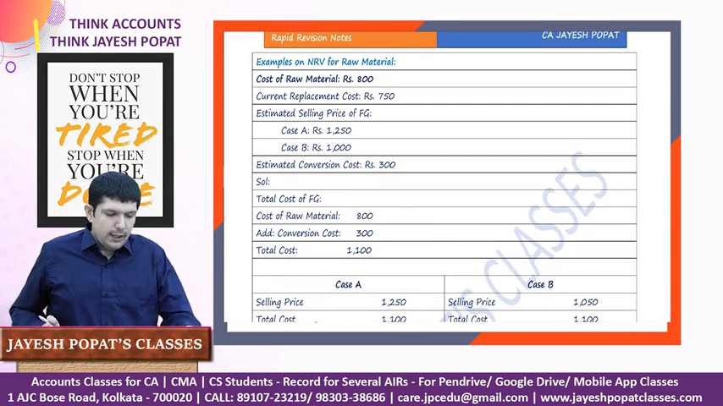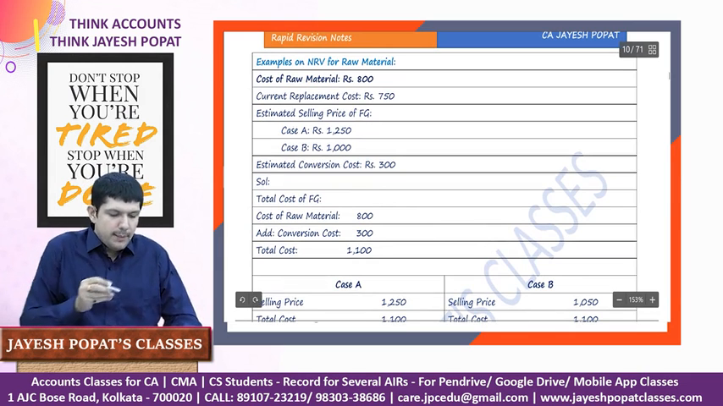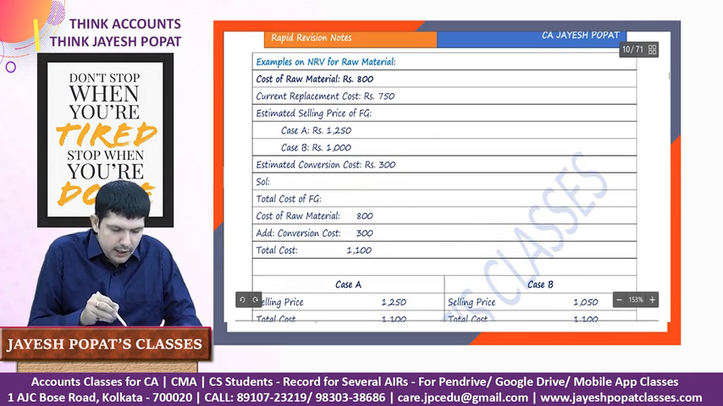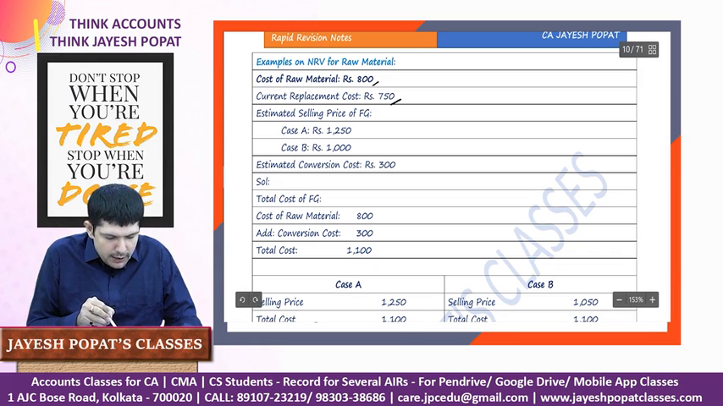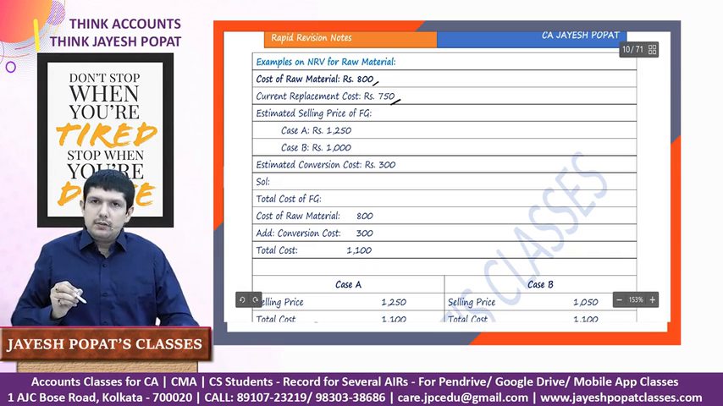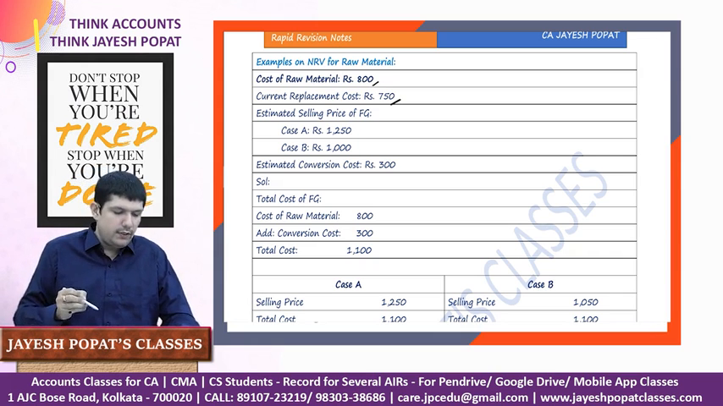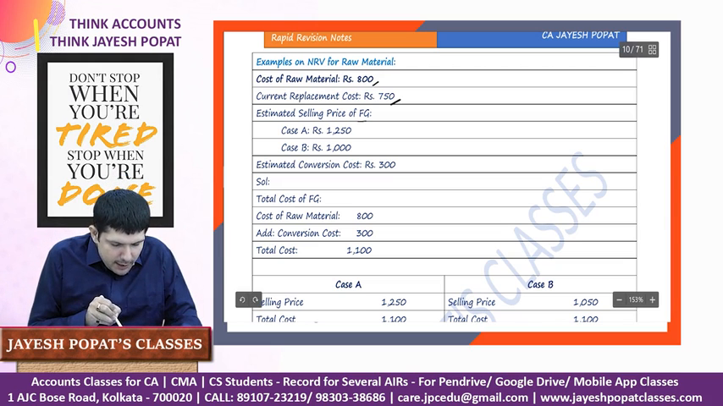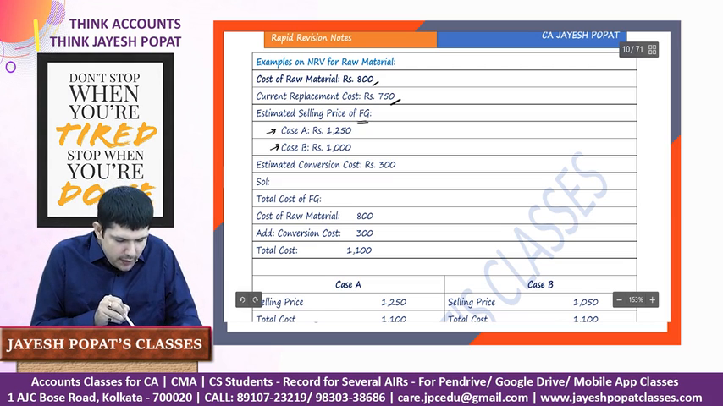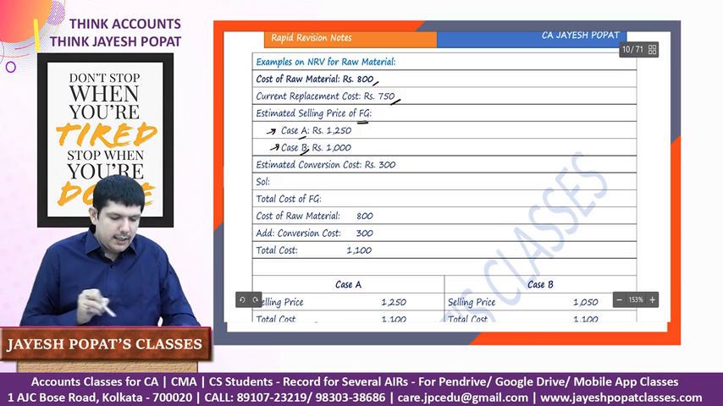Example on NRV of raw material. Follow this very closely. Let's say the cost of the raw material is 800. The current replacement cost of this raw material is 750. So there is a decline in price of the raw material. We purchased it for 800 and now it is selling in the market for 750. The estimated selling price of the finished goods in the first case is 1250 and in the second case it is 1000. So we have taken two scenarios, case A and case B.